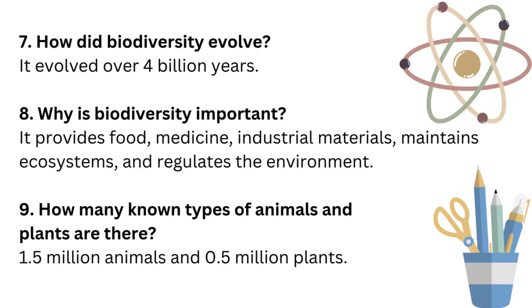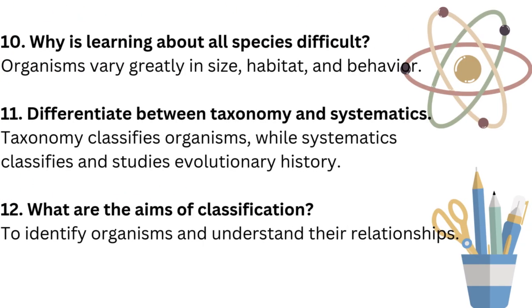How many known types of animals and plants are there? 1.5 million animals and 0.5 million plants. Why is learning about all species difficult? Organisms vary greatly in size, habitat, and behavior. Differentiate between taxonomy and systematics. Taxonomy classifies organisms, while systematics classifies and studies evolutionary history.